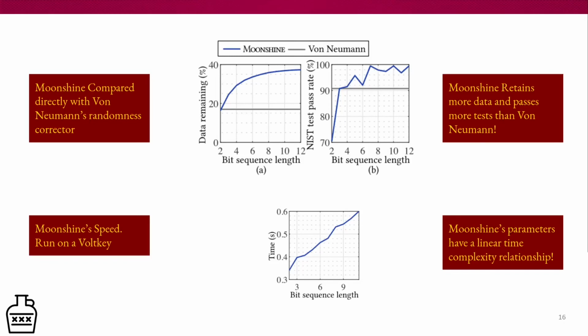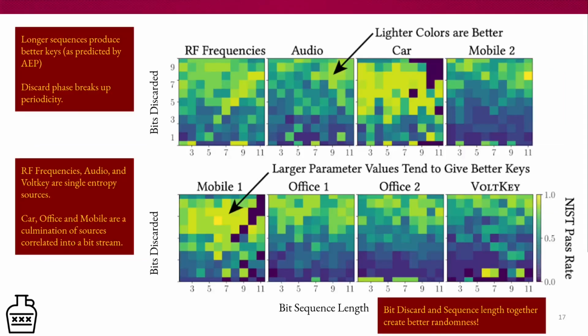And finally, the last graph focuses on Moonshine speed. Because to be in a proper IoT environment, it has to be fast enough to not hinder any other component of the IoT device. And as we see, if we increase the bit sequence length, it has a linear relationship rather than an exponential one, which means that it's completely usable in a real IoT environment. So now let's move on to the next set of graphs.